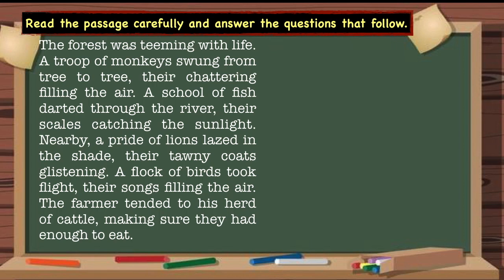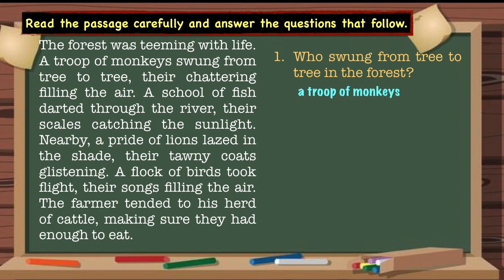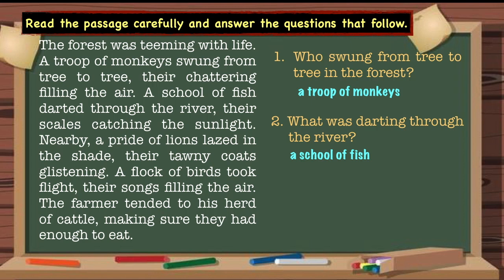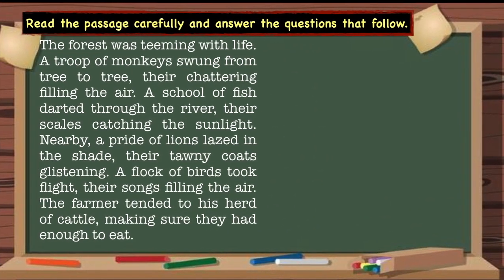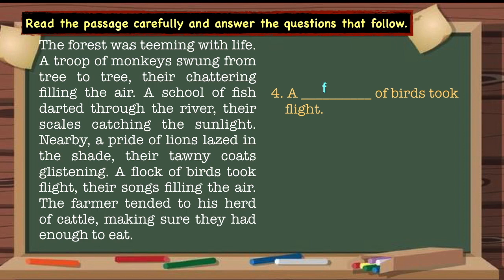We will now evaluate with questions. The first one, who swung from tree to tree in the forest? Can you find the answer? The answer is a troop of monkeys. Second question, what was darting through the river? A school of fish were darting through the river. Third one, which collective noun is used for lions? A pride of lions. Fourth one, a dash of birds took flight. A flock of birds took flight.